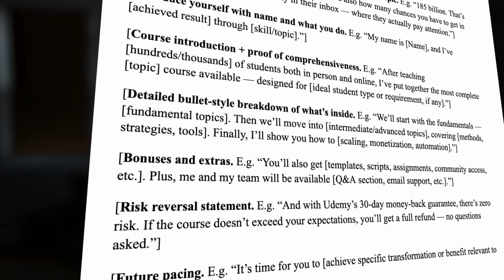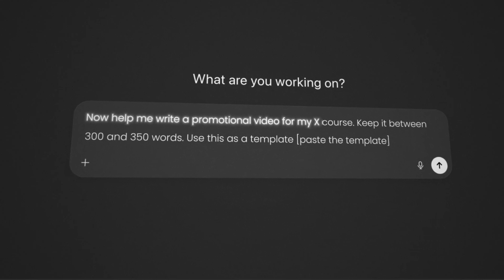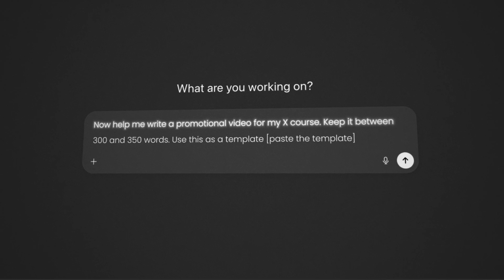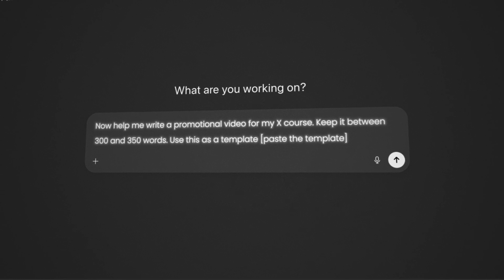So here's a super clear template that you can follow, and it'll be in the description as well. What I recommend is that you go to the same ChatGPT chat and you say this: now help me write a promotional video for my X course. Keep it between 300 and 350 words. Use this as a template, then paste the template. By the way, the prompts will also be in the description. So with this, you should be able to create a pretty decent promo script.